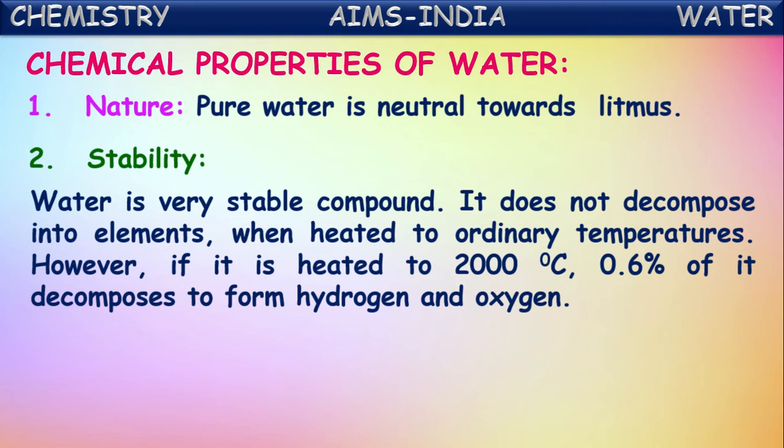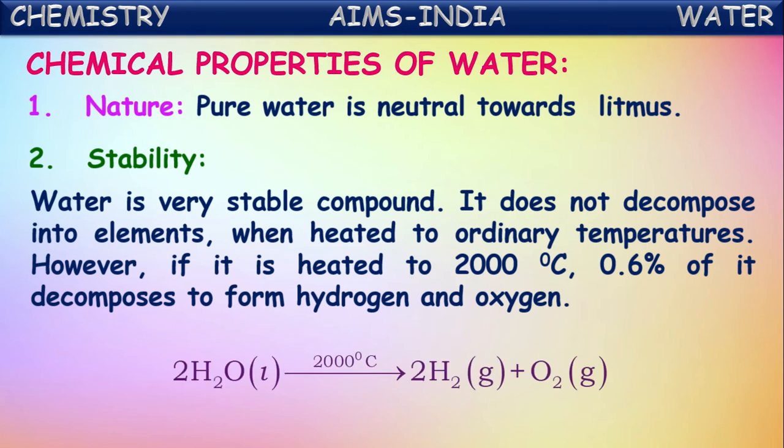However, if it is heated to around 2000 degrees Celsius, even at that temperature only a very small quantity, around 0.6% of it, decomposes to form hydrogen and oxygen. So in that way, we can say water is a stable compound. The decomposition of water is not simple. It requires high energy. If it is heated at a very high temperature, then also only around 0.6% of water splits into its respective elements, hydrogen and oxygen.